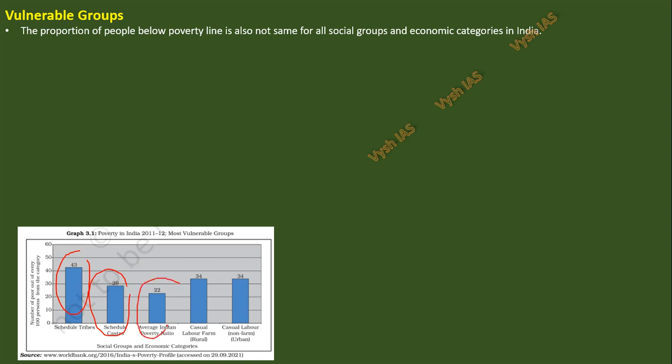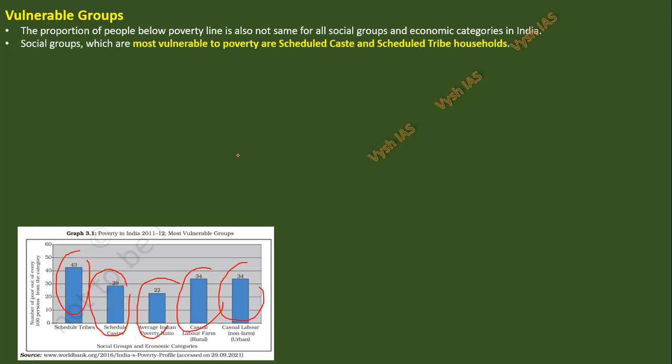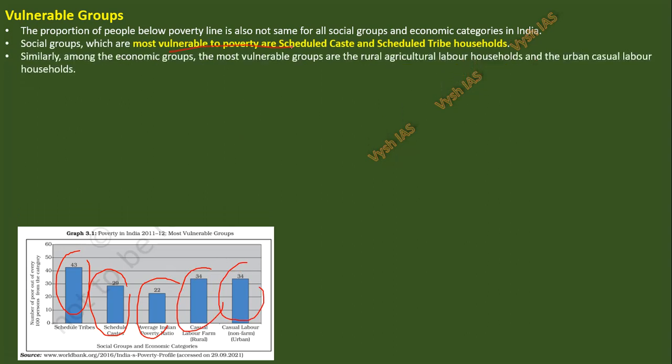Then here is the average Indian poverty ratio: casual labor farm, casual non-farm, urban. So out of 100 of different types of people, how many are poor? NCERT showed you a graph. Social groups which are most vulnerable are scheduled caste and scheduled tribe households, because they have been suffering a lot from the higher castes since the past.